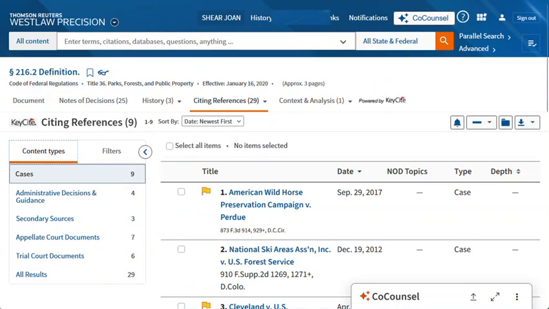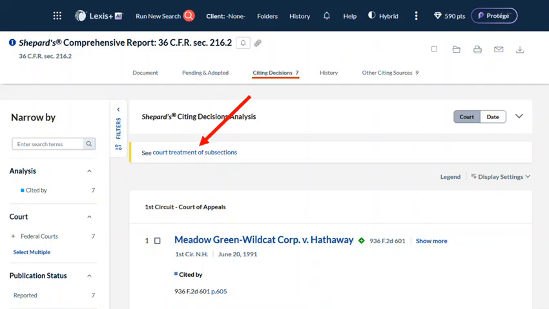Of course, you can also run a full-text search of regulations on any of the online platforms. But even more useful than the superior search engines on Lexis and Westlaw is the fact that there are references to interpretive cases and other citing references available from these systems. On Westlaw, the Notes of Decisions make this an annotated CFR, and KeyCite provides many more citations as well as context and analysis. Shepard's on Lexis also provides citing references for the CFR.